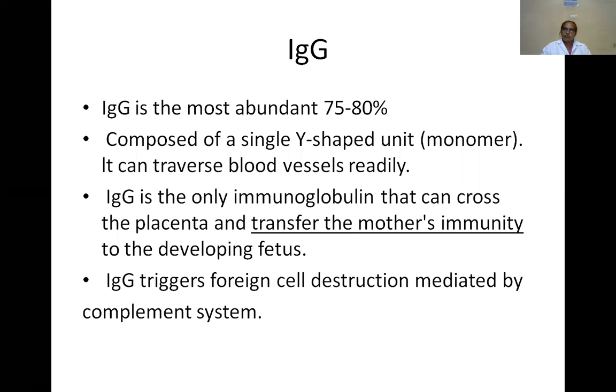It can traverse the blood vessels readily. The most important function of IgG is that it transfers the mother's immunity to the developing fetus. IgG is the only immunoglobulin that can cross the placenta and transfer the mother's immunity to the developing fetus. It also triggers foreign cell destruction, mediated by the complement system. And IgG contains the gamma type of heavy chains.